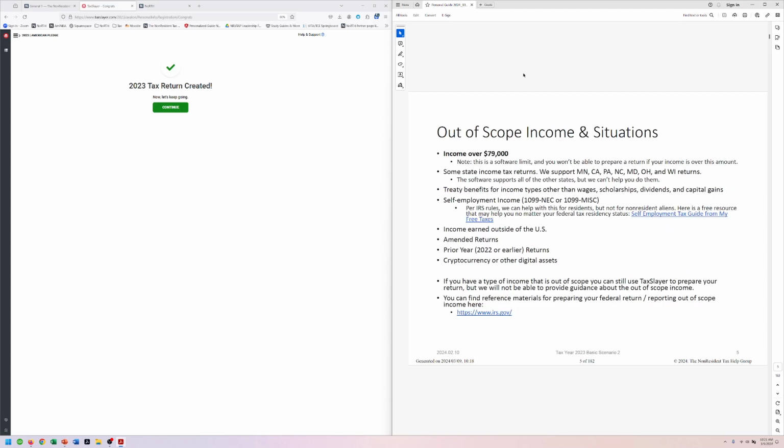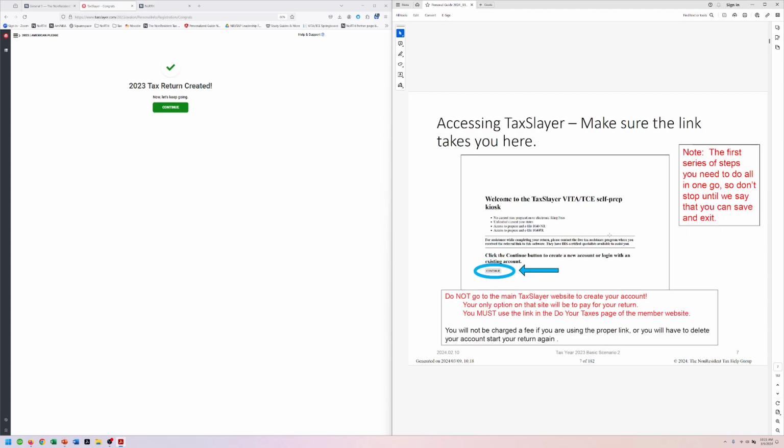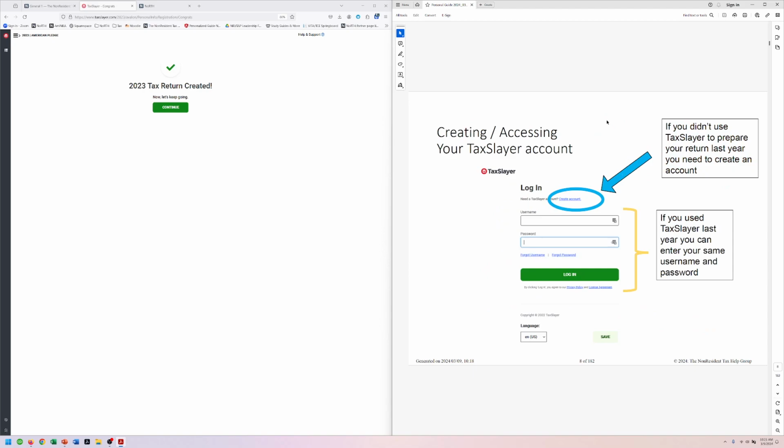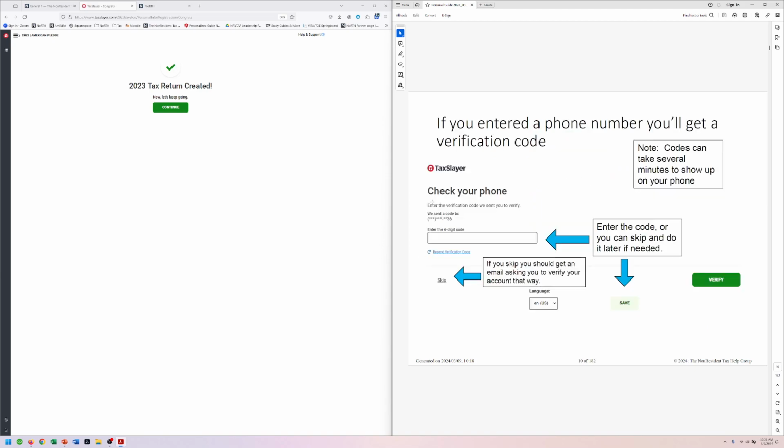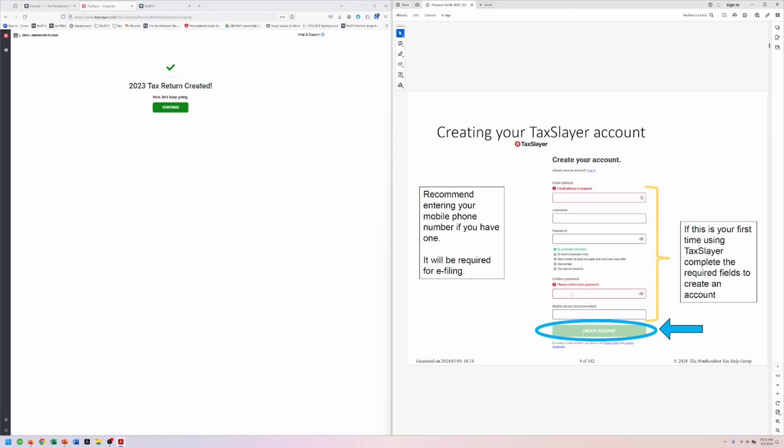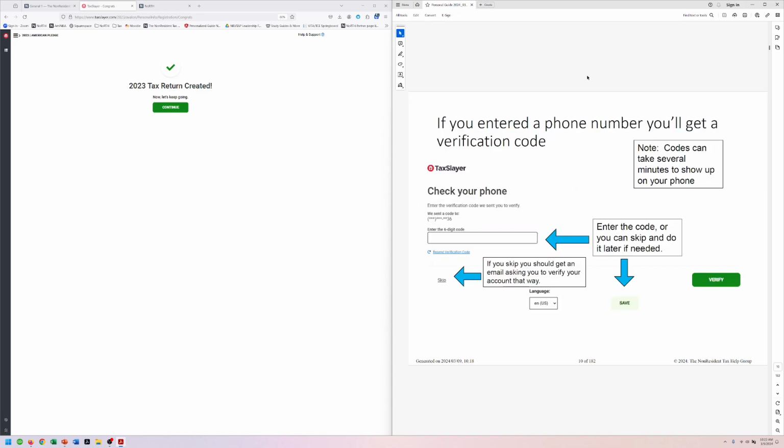All right, so you should be right here. Reminder of our scope. We did the software, we did this page. I logged in, I did that off screen so you didn't see my account information. Created an account. You can use a US cell phone number if you want to use a code. If you don't want to use a US cell phone number, you can just enter any phone number that you want to and then say to verify using a different method. So don't use a text message to verify your account and you can still get in and use the software.